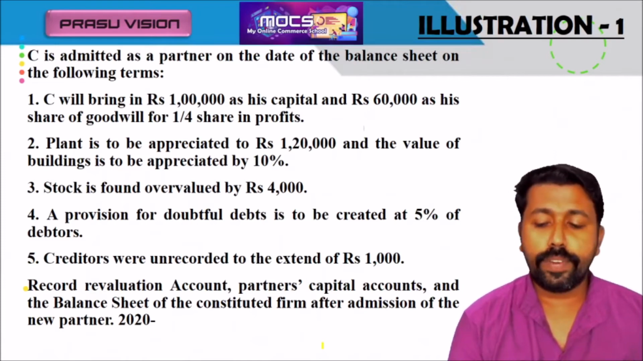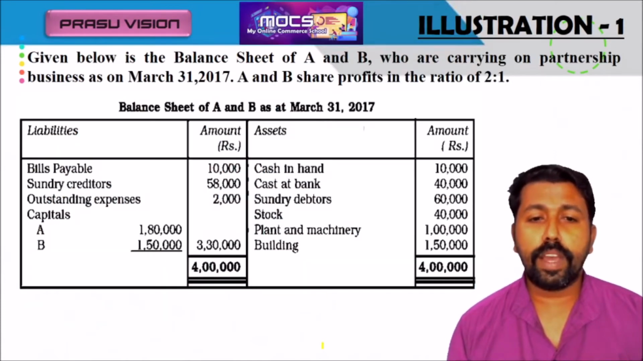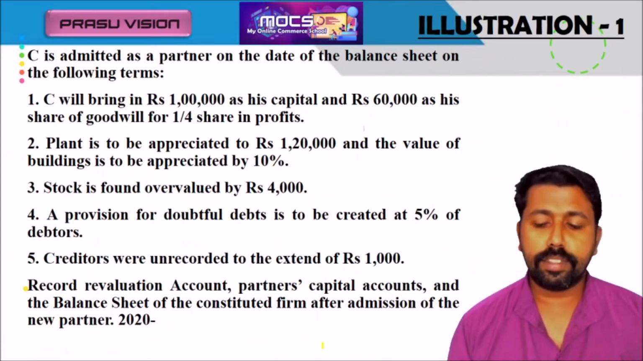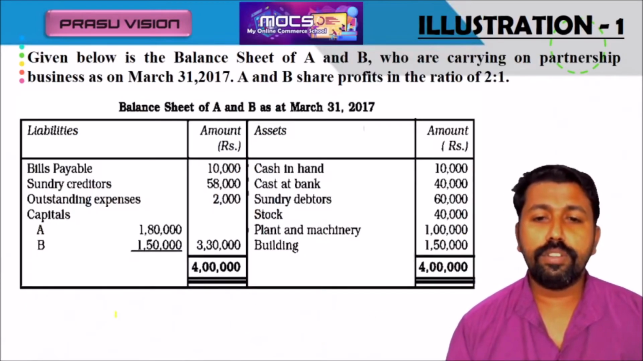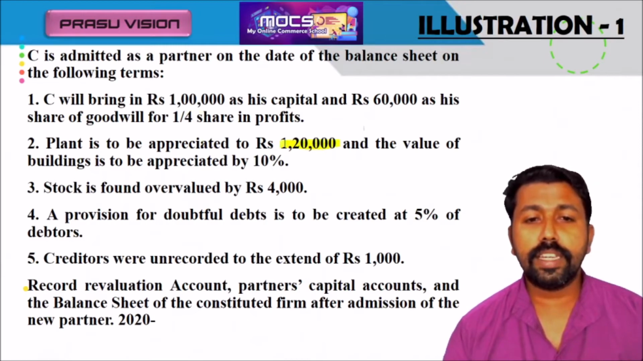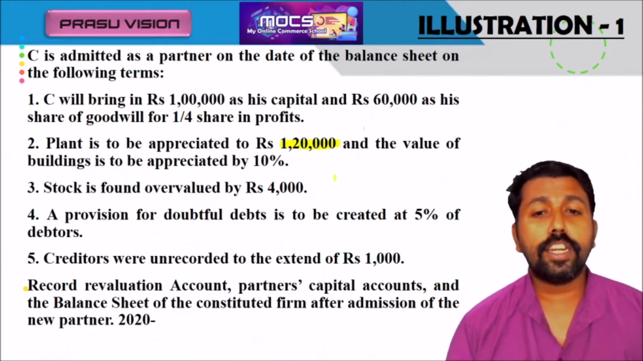So we have to differentiate it from the previous value. The previous value is only 1 lakh. Now it is increased to 1,20,000. That means 20,000 is increased. We have to show it in the revaluation account.